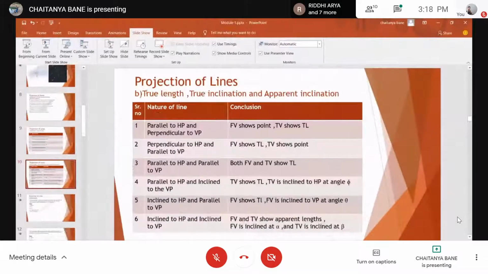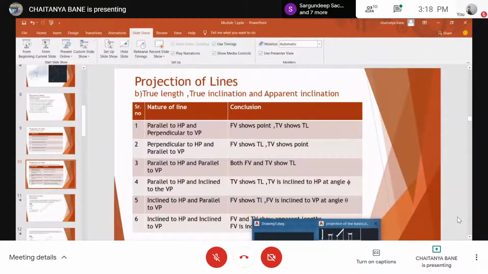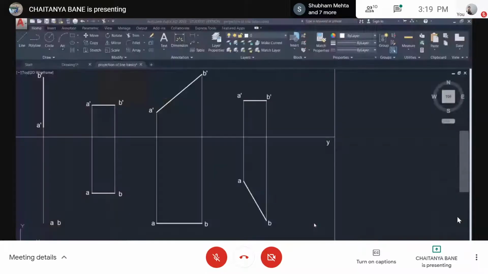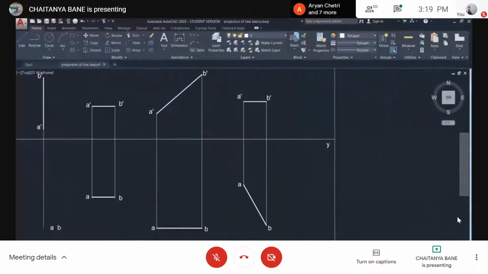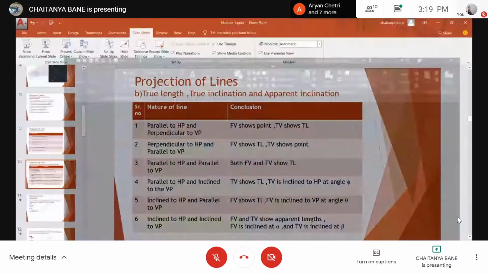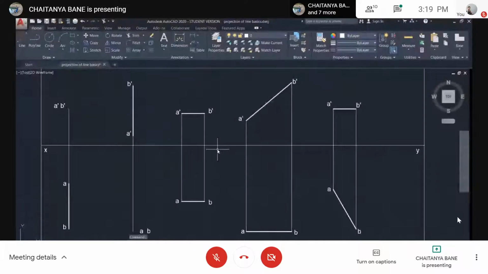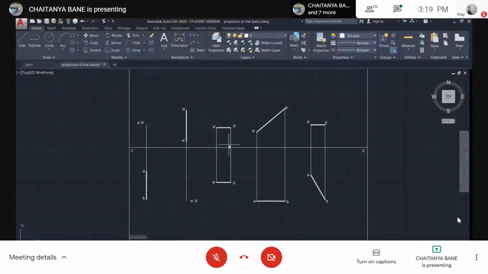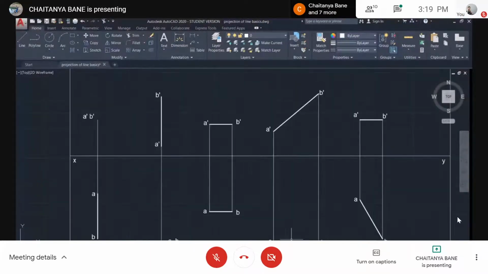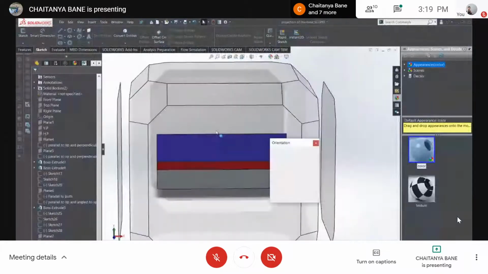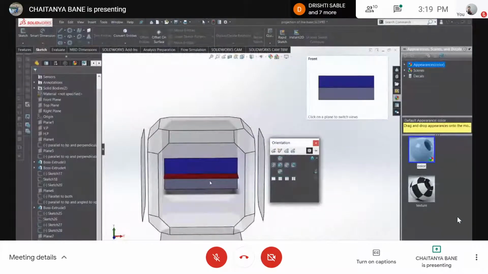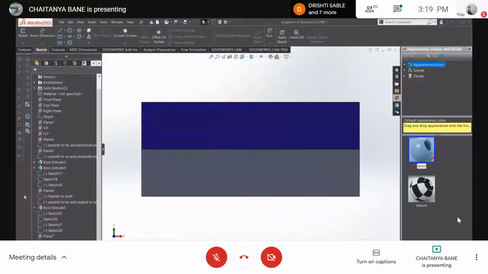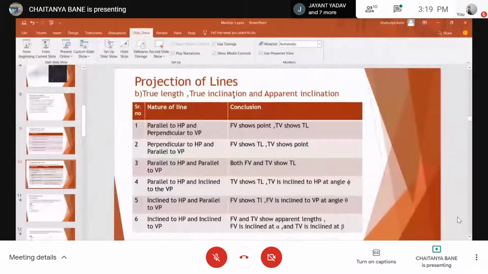Now comes a concept of true length and true inclination. Anyone bored yet? बोर हो तो बोलो भाई, कुछ नहीं है, होते हैं, सिर्फ सीखना है. बोर हो गए होंगे तो we'll take it next time, no doubt about that. But if bored, then please tell me, because waste नहीं करना है जो भी सीखना है. Okay. So now comes the angle, true inclination का and true length का point.